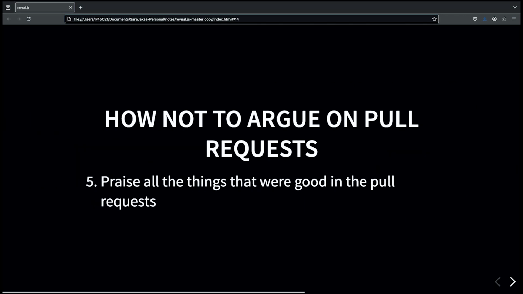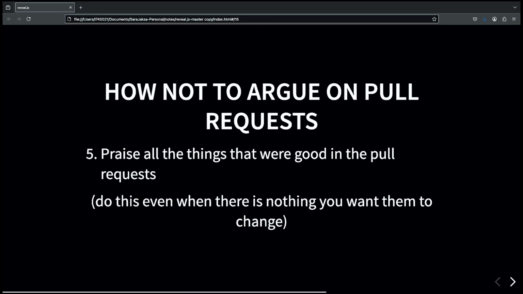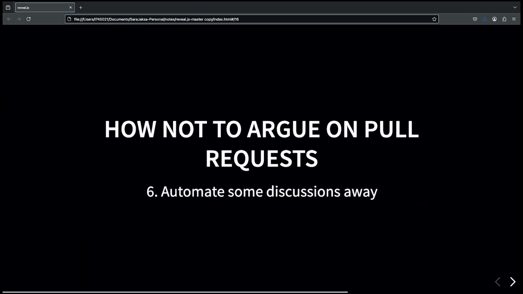Okay, when I say not intentional, I don't mean deleting code that would delete bugs, but just code that you don't need. Cleaning up the code is always good. And we tend to do that and celebrate all the changes, even if we don't want the person to change anything in the pull request, and that creates a really good environment.